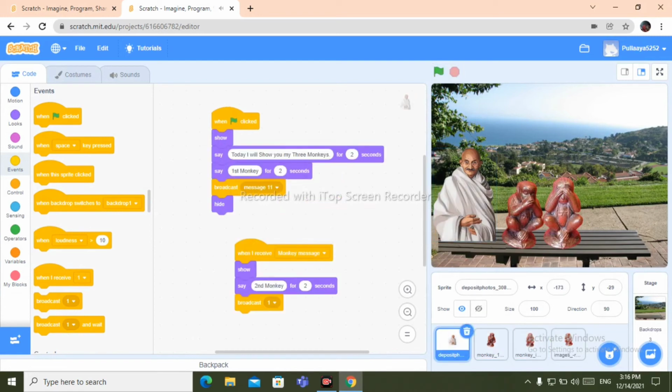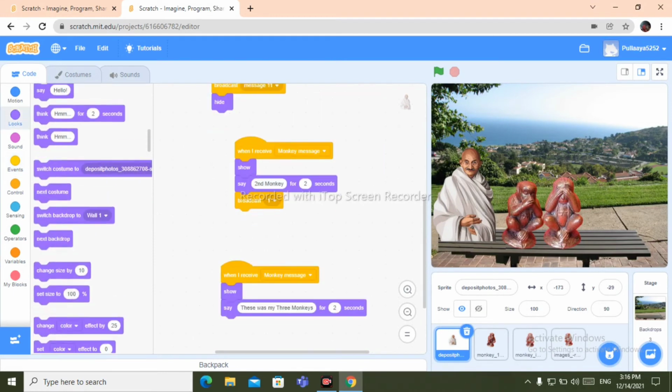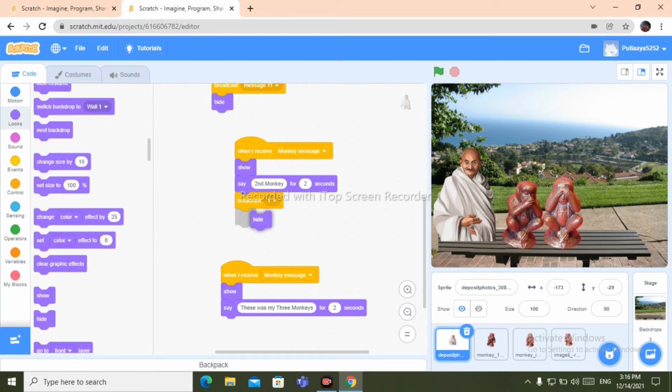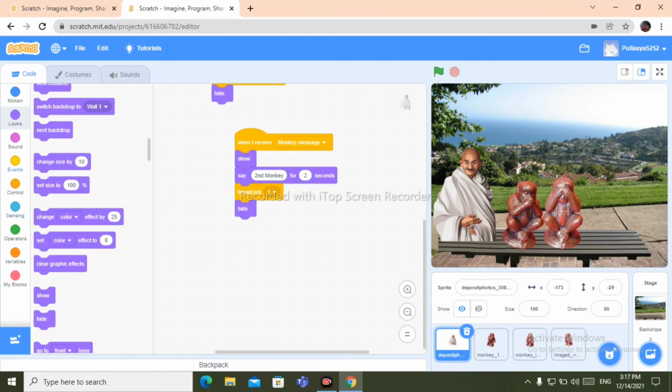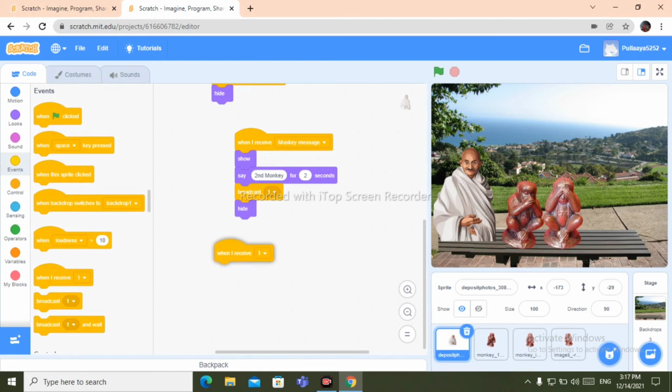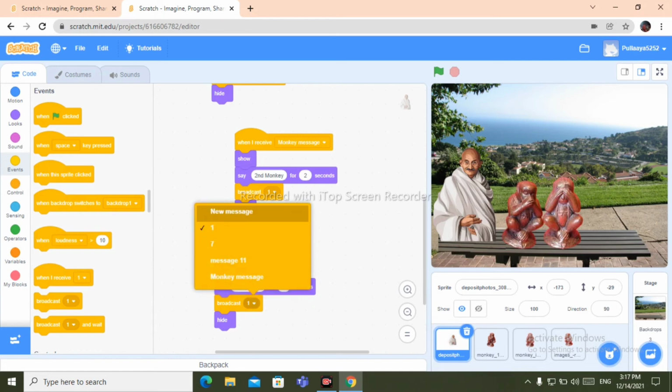Okay. Now take hide block. Okay, now go to events, take when I receive 7, then duplicate this, third monkey, so type here third monkey. Okay, and now again create a new message.